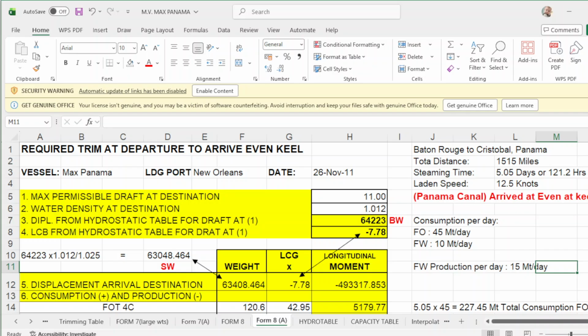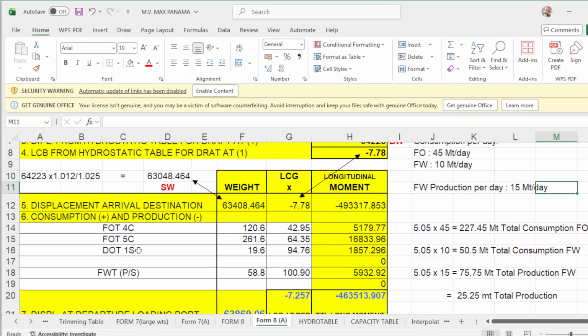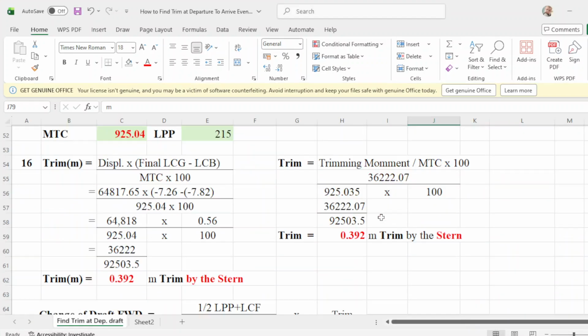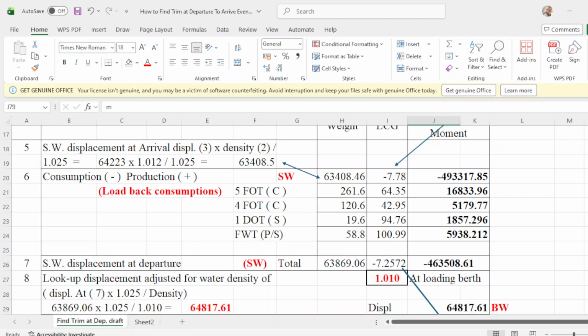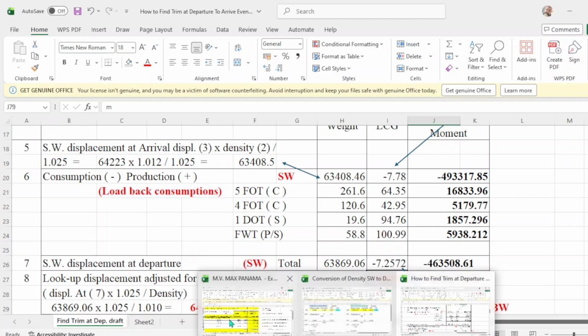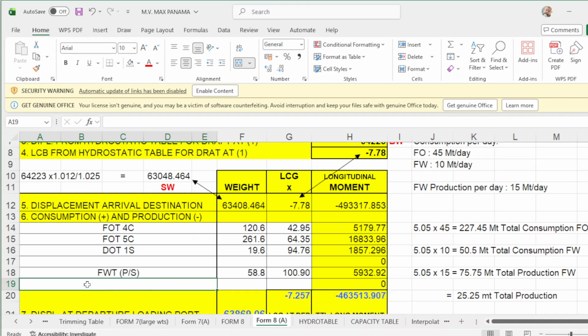Okay. Then it says here add, put here load back consumptions.